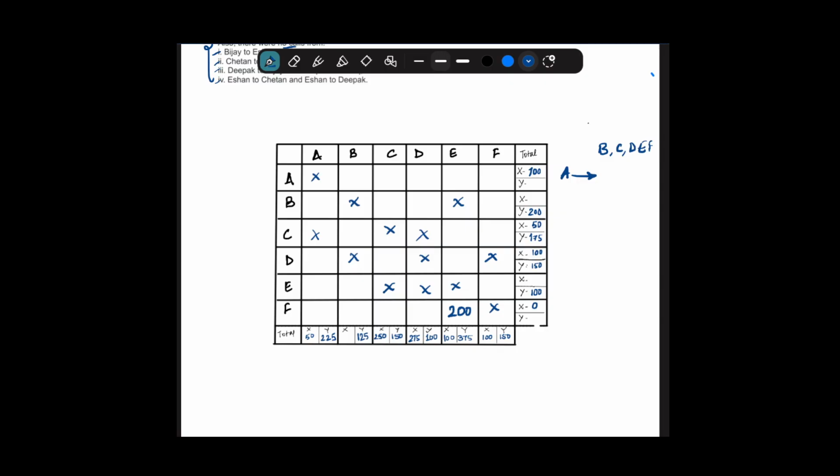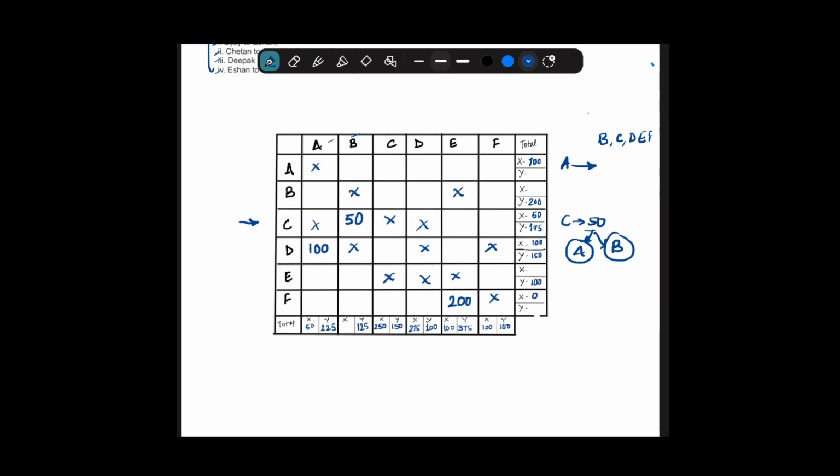Now what can we infer? If you look at row C, we can see that X is 50. The total outgoing X calls of C is 50, and it must go to either A or B, because only these two people use X as their operator. We know that no call was made to A. Therefore, the entire 50 minutes C calls to B. Similarly, if you look at D, X is again 100, only one place, A and B only are possible, because the rest all use Y as the operator.